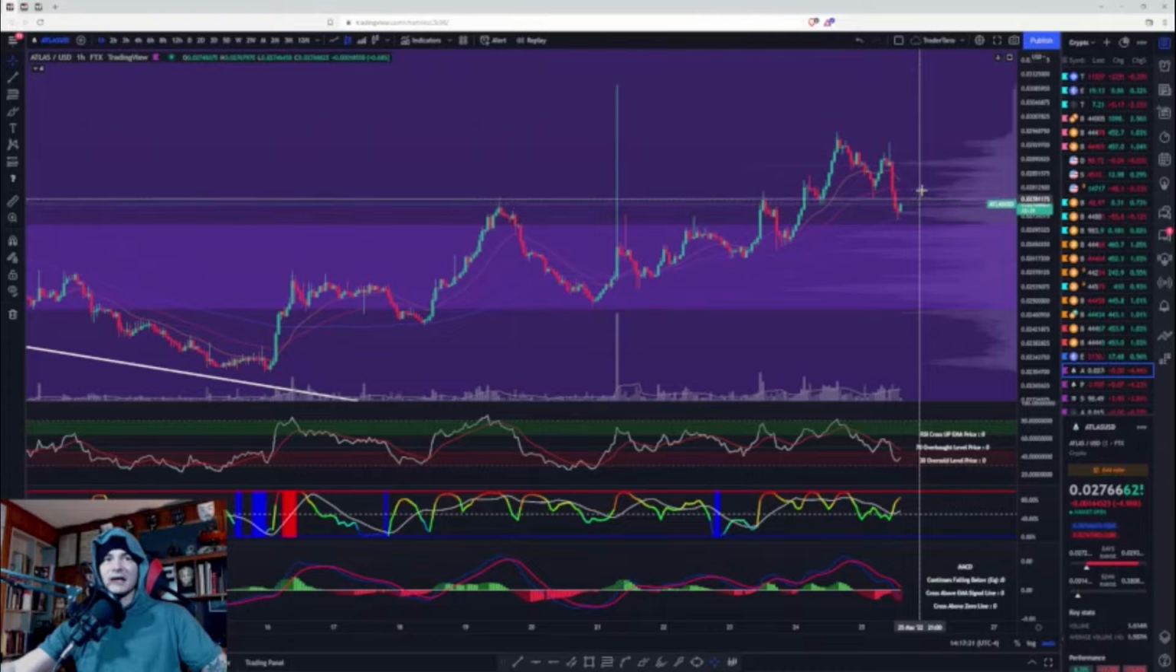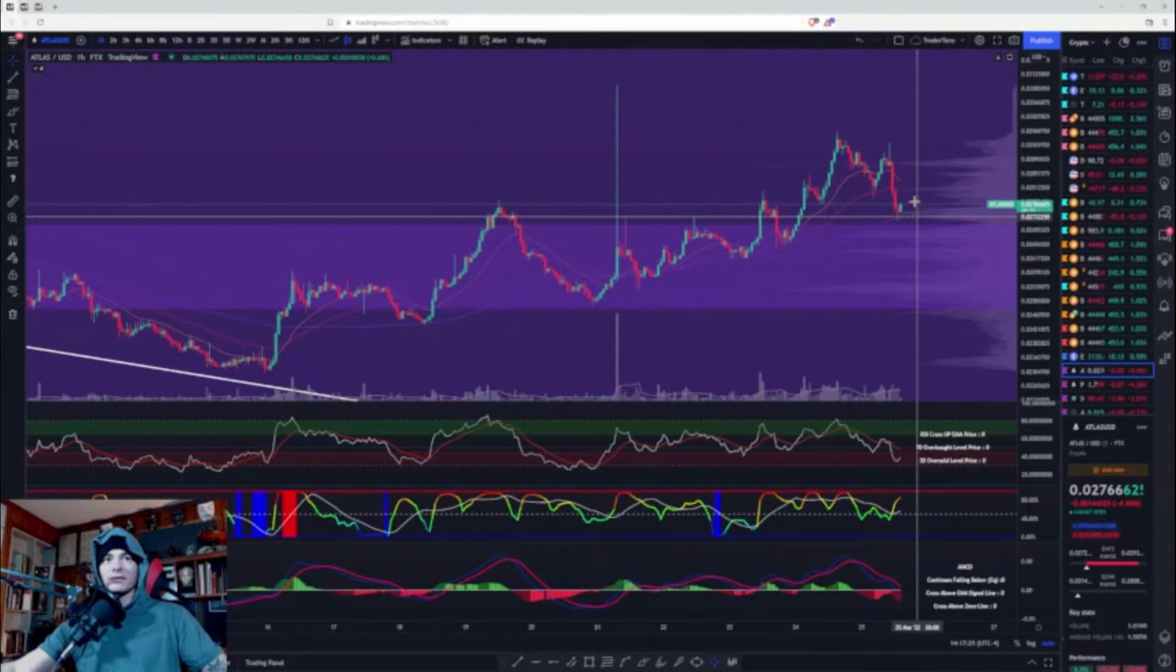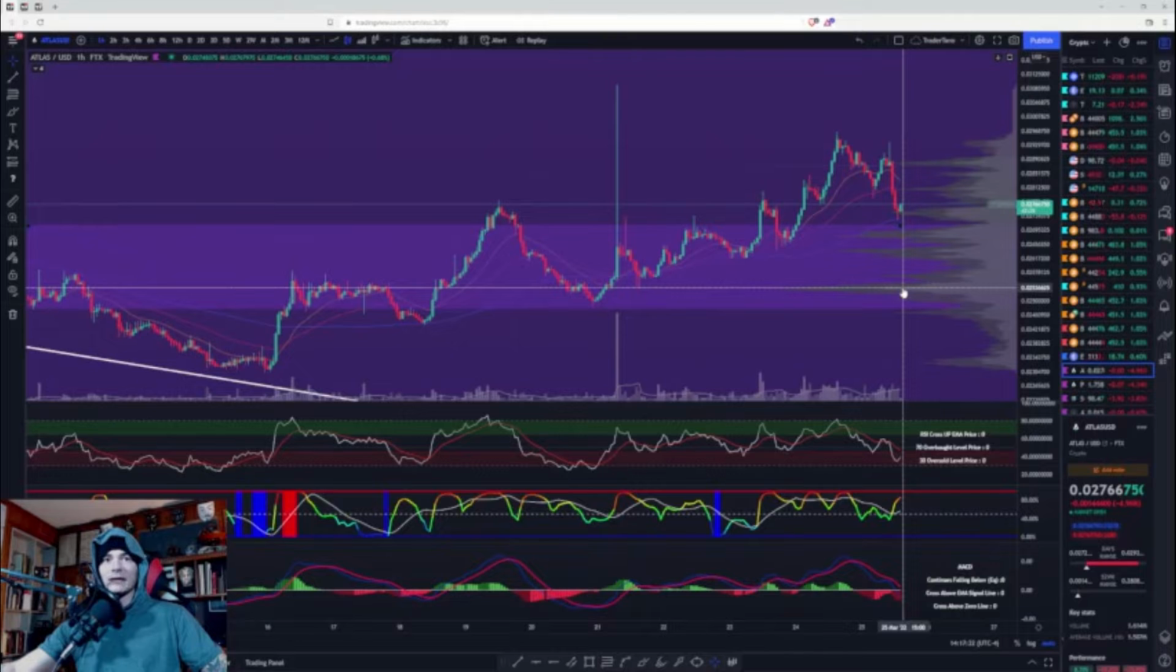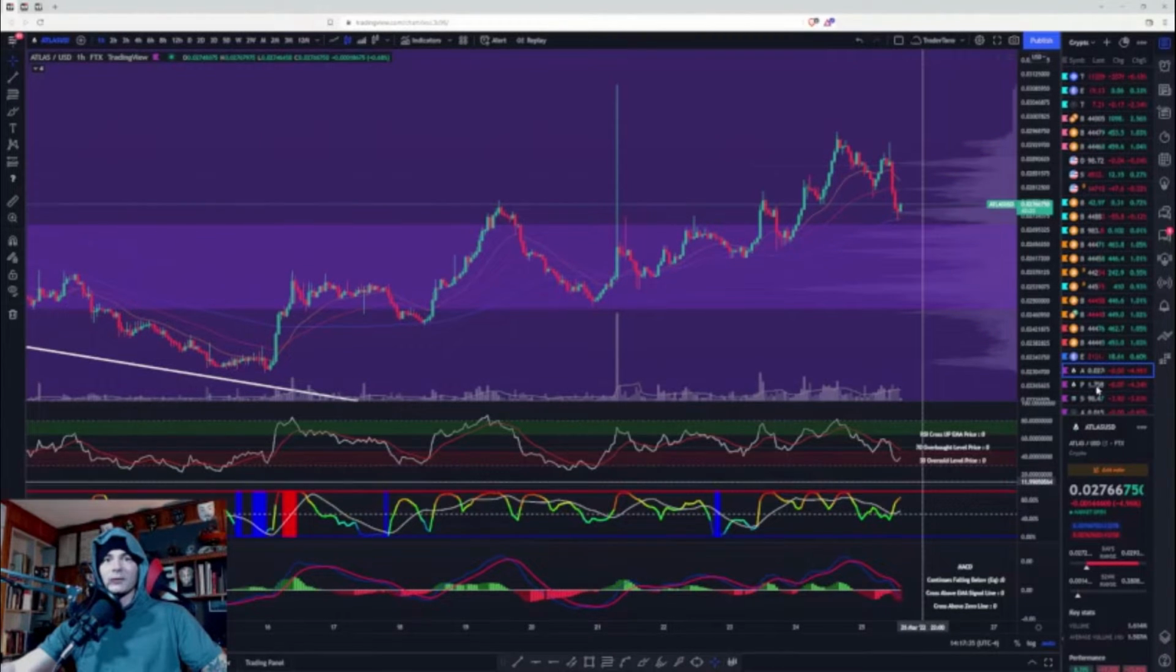So yeah, this is a kind of come back to moment. We need to hold this 100. We need to get back above these moving averages in order for us to be bullish again. If not, I think we're coming back down to 0.0253. Let's move on to Polis.